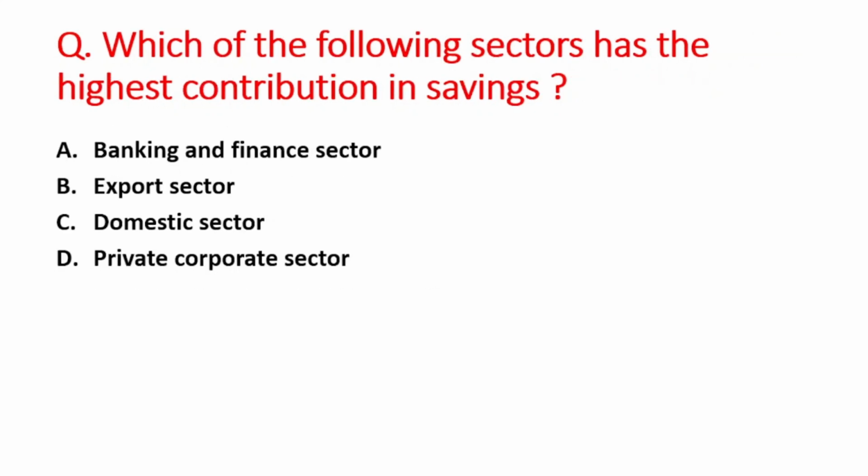Next question is which of the following sectors has the highest contribution in savings? A option is banking and finance sector, B is export sector, C option is domestic sector, and D option is private corporate sector. So right answer is option C, that is domestic sector.